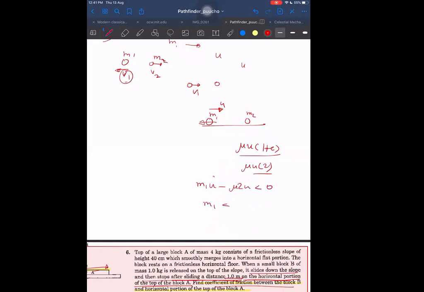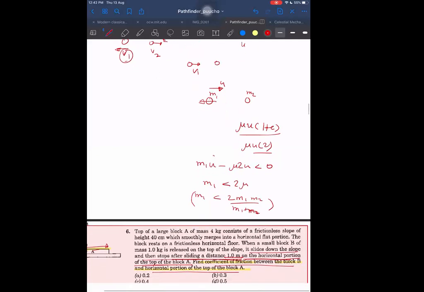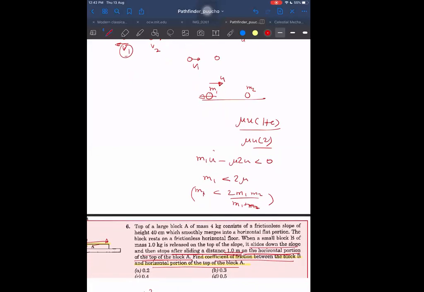So M1 is less than 2 into mu. So we are getting M1 is less than 2 into M1 M2 upon M1 plus M2. M1 cancels. Then what we are getting from here? M2 greater than M1. Yes, M2 must be greater than M1.